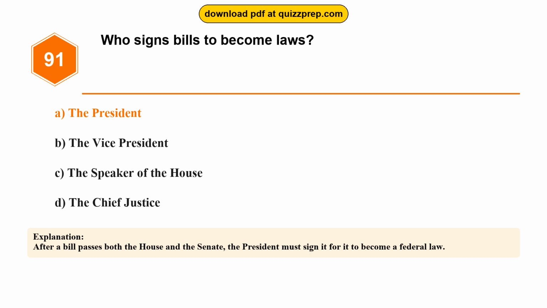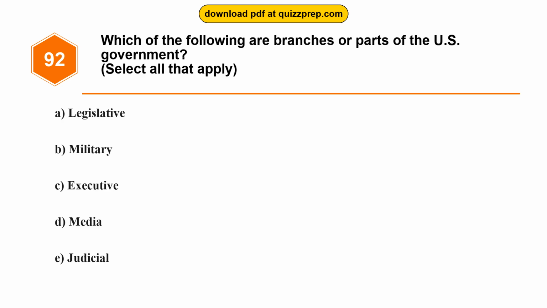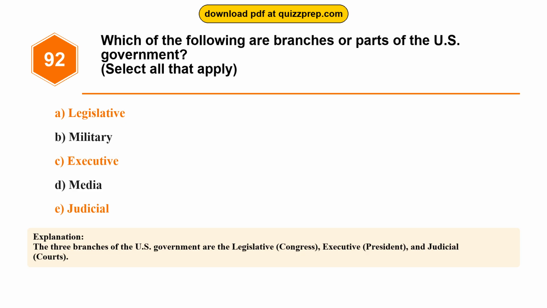Question 92. Which of the following are branches or parts of the U.S. government? Option A, legislative. Option B, military. Option C, executive. Option D, media. Option E, judicial. The correct answers are options A, C, and E: legislative, executive, judicial. The three branches of the U.S. government are the legislative, Congress, executive, president, and judicial, courts.